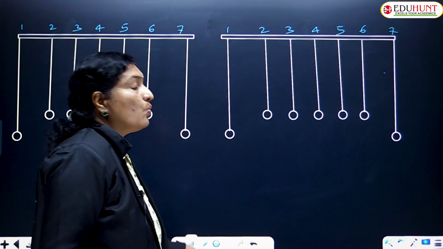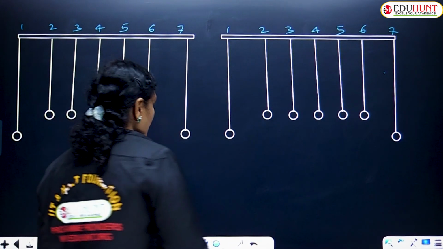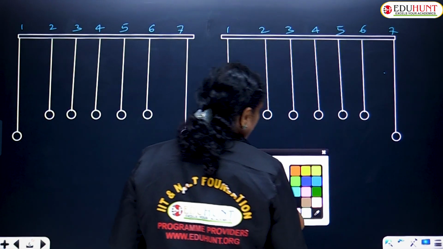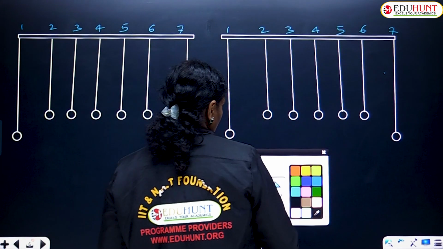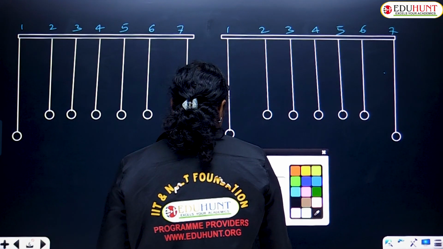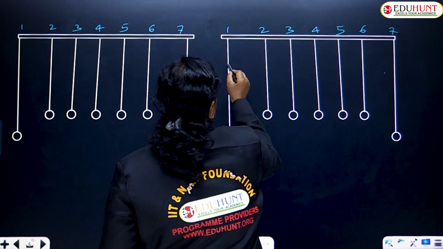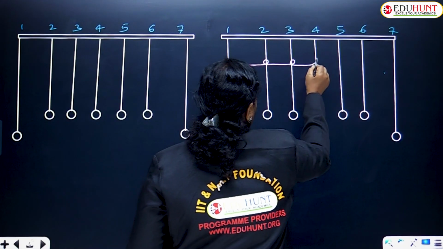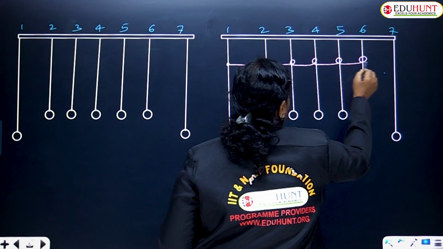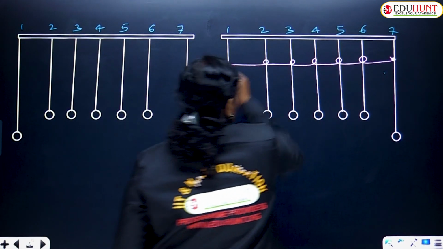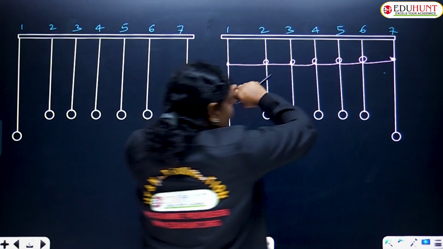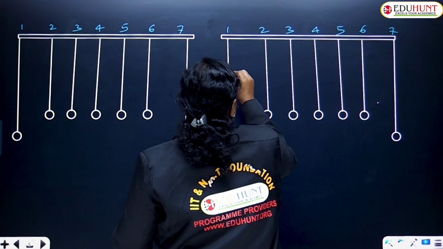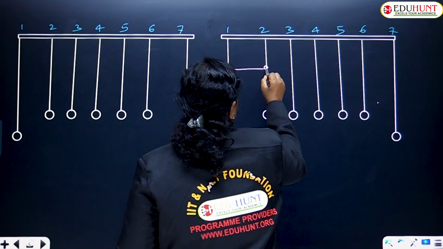Let us take one more string and try to tie all the strings together, something like this. Tying all the strings together, like this. Then what happens? Let us tie it tightly so that it will become something like this.